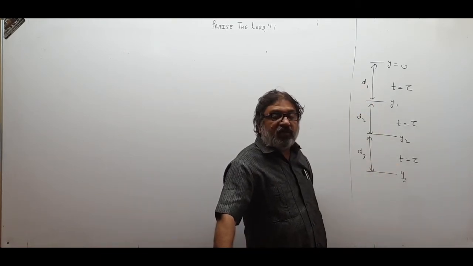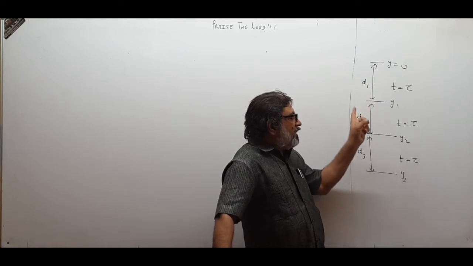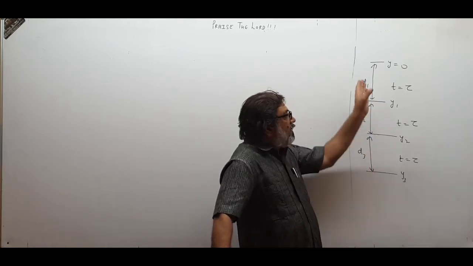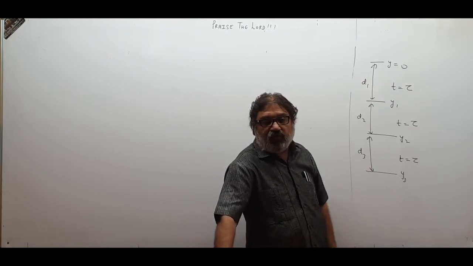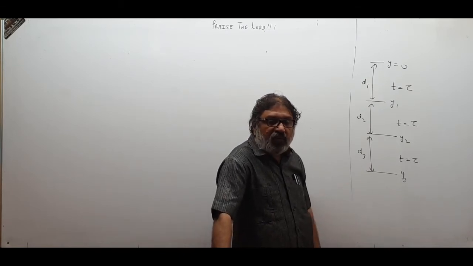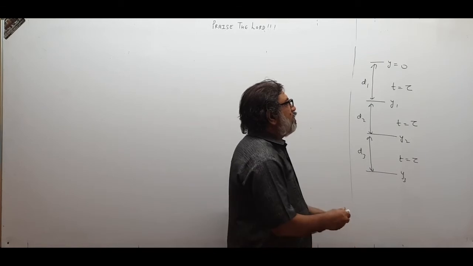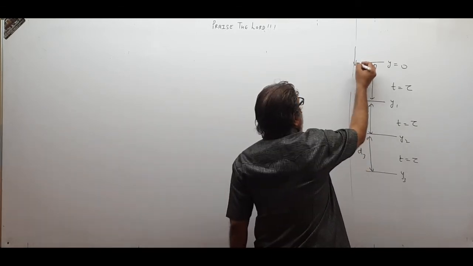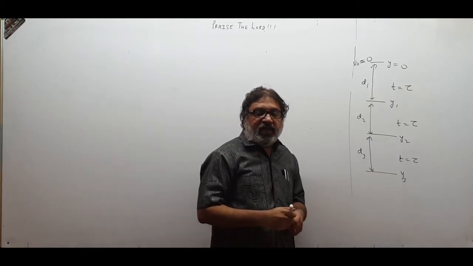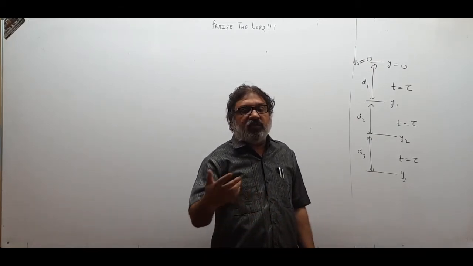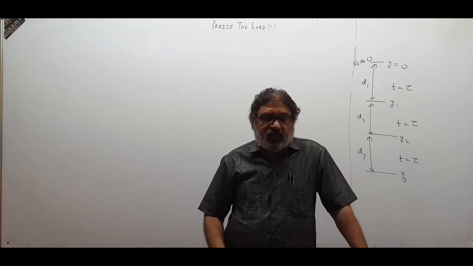We want to see what is the ratio of d1, d2, d3, d4 like this. What is d1 upon d2? What is d2 upon d3? What is d3 upon d4? We want to see those ratios. So first understand the question. The body is being allowed to fall from an initial speed of 0 from the point y equal to 0, and it is covering distances d1, d2, d3 in equal time intervals.